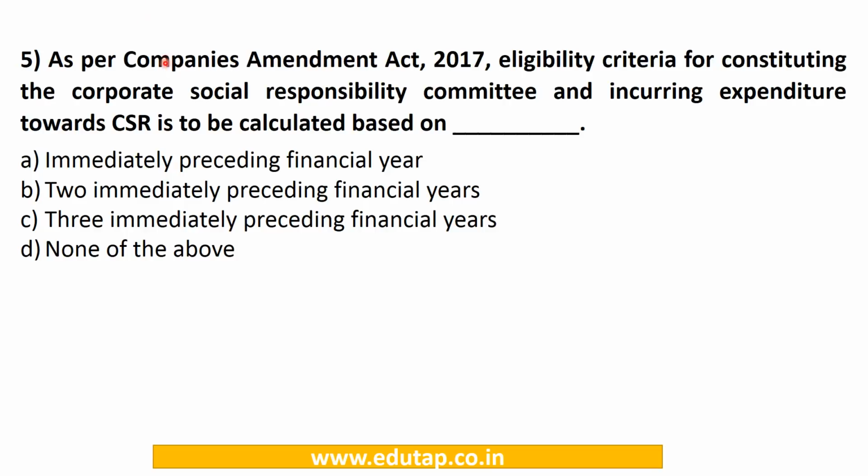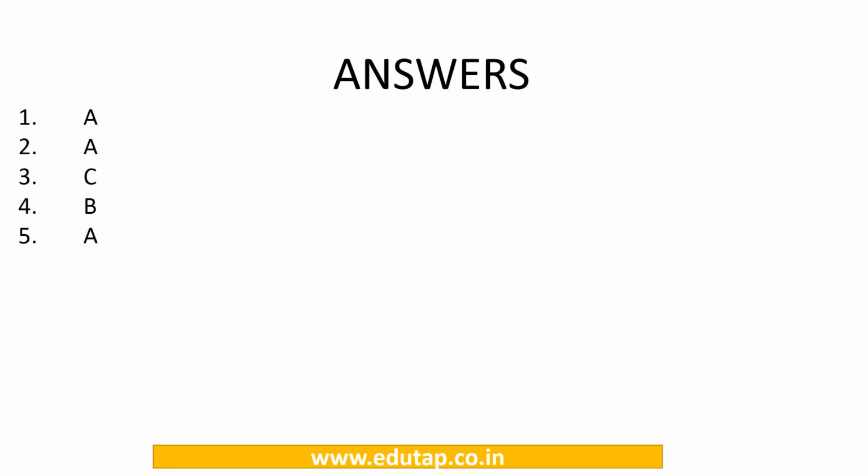As per the Companies Amendment Act 2017, eligibility criteria for constituting the Corporate Social Responsibility Committee and incurring expenditure towards CSR is to be calculated based on, options are immediately preceding financial year, 2 immediately preceding financial years, 3 immediately preceding financial years, or none of the above. So this was covered by us, that now this eligibility has to be calculated based on the immediately preceding financial year. So the answer would be A. So these are the answers to all the MCQs.